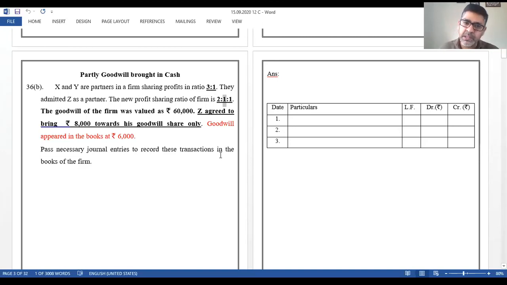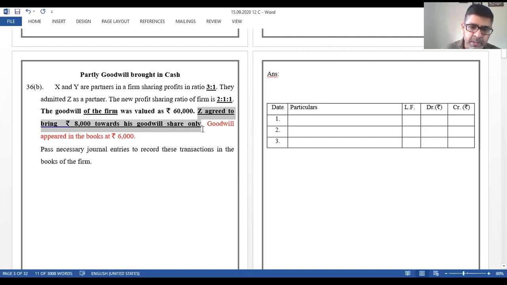But to be on the safer side, always do the working. The goodwill of the firm was valued at rupees 60,000. Again, please take care of this: this is the firm's goodwill, which is of no direct use to us, but this amount will help us calculate the share of the incoming partner. Z brings rupees 8,000 towards his goodwill share only. Whatever his share will be, out of that he brings rupees 8,000. The remaining amount is not brought.